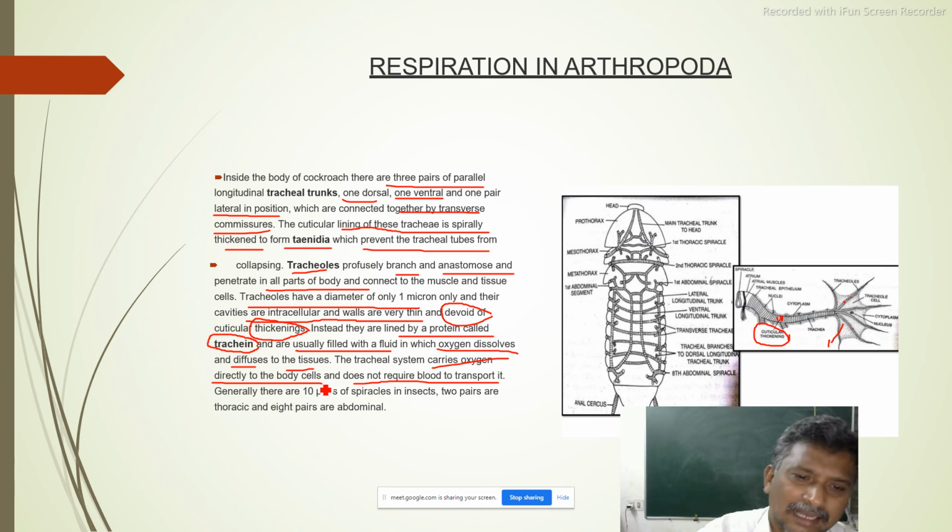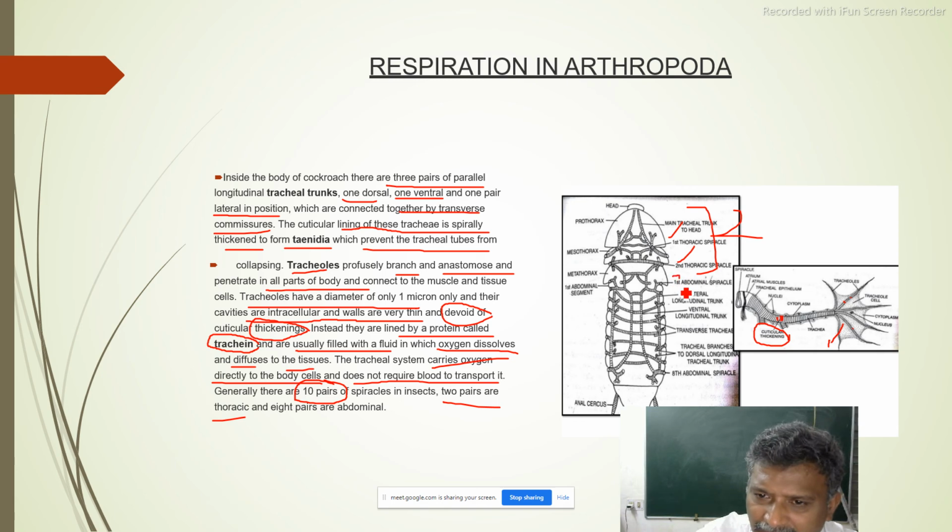Generally, there are 10 pairs of spiracles present in insects. Two pairs are located on the thoracic region. Already we know the first thoracic and second thoracic only. So there are 2 pairs of thoracic spiracles. And from here to here, how many? The 8th pair and first pair are abdominal, meaning 8 pairs of abdominal spiracles. So in total, 10 pairs of spiracles are present in a cockroach.